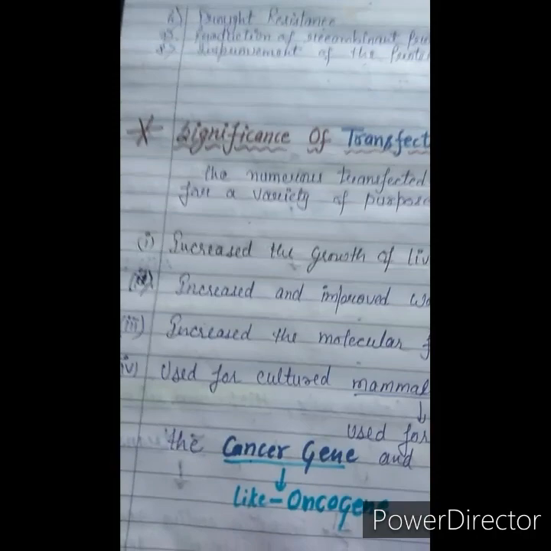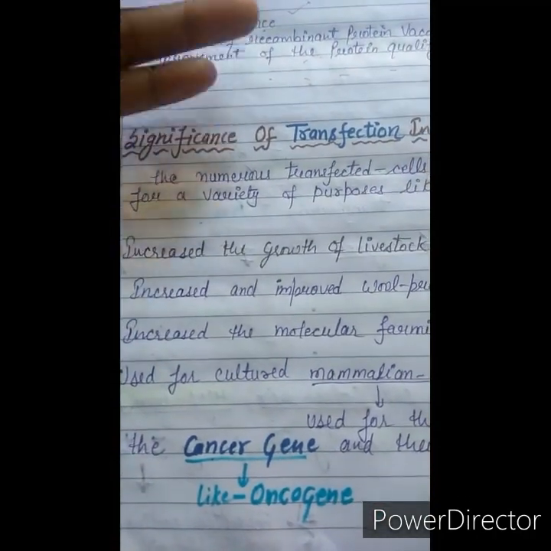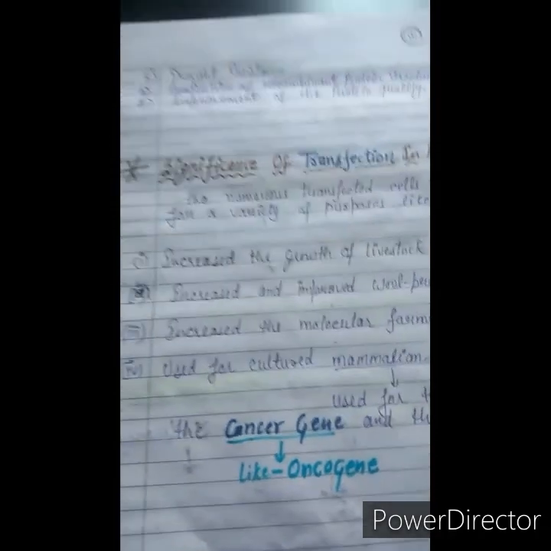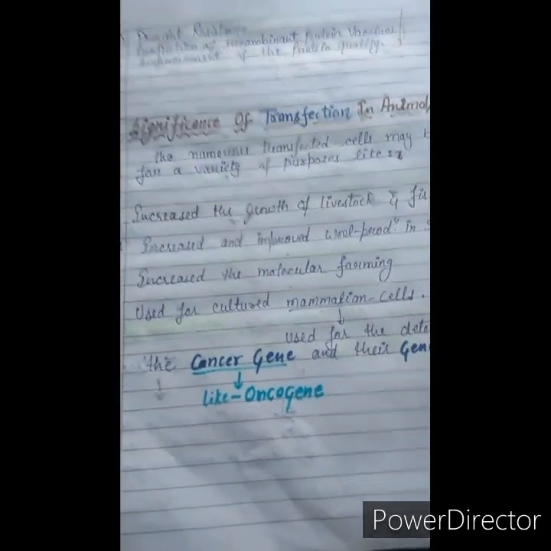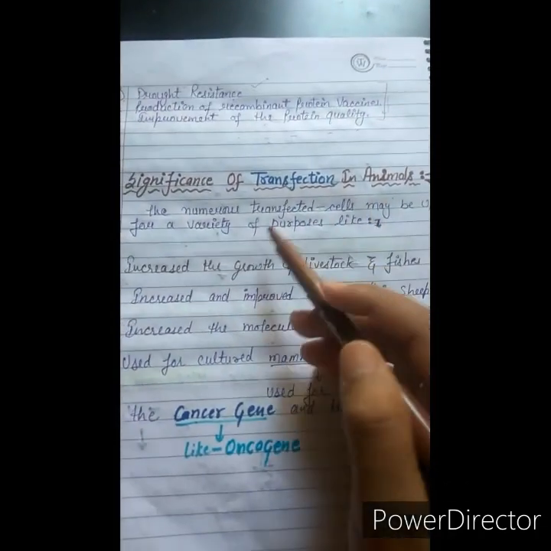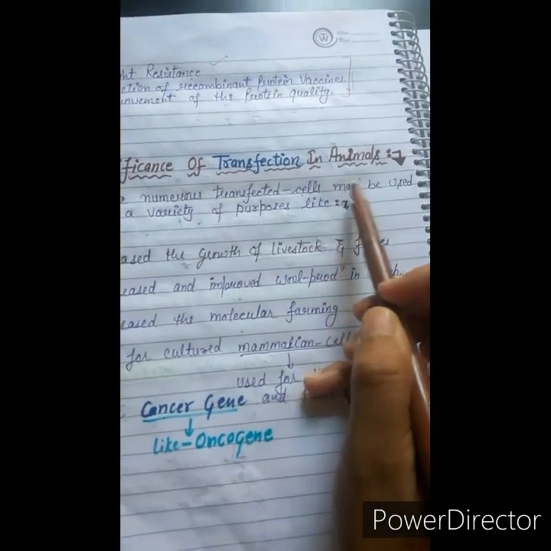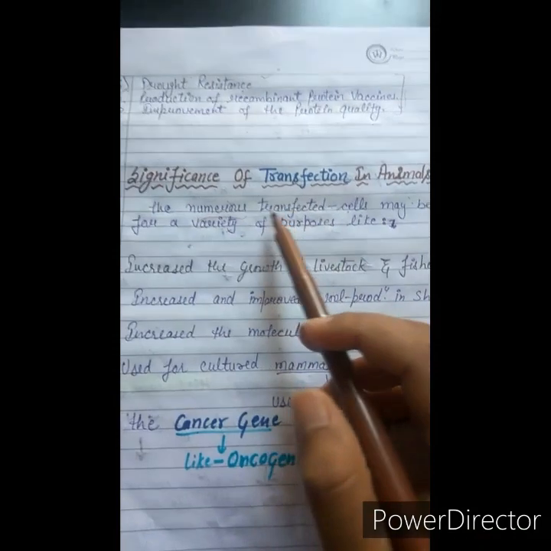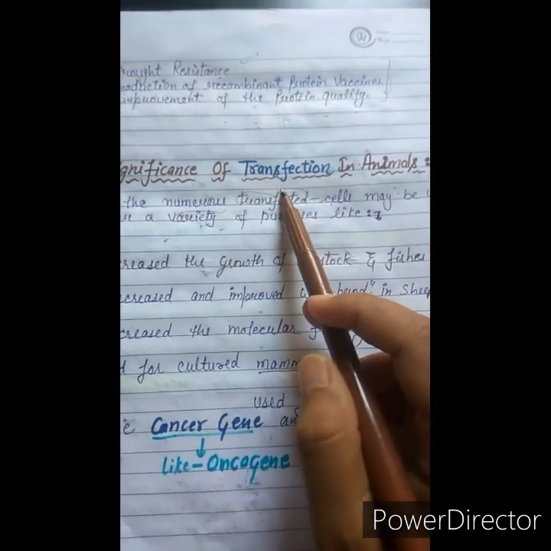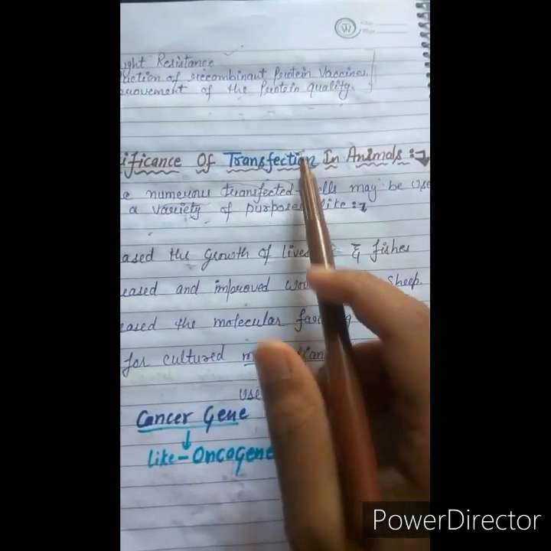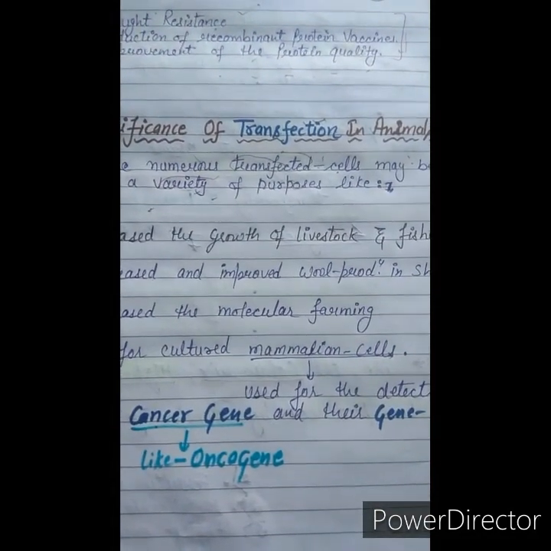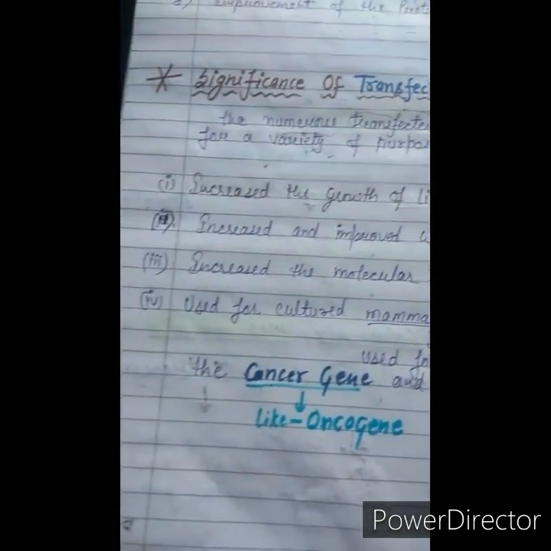Same as that of transgenesis, in case of transfection, some important significances are also there. In case of transfection in animals, the numerous transfected cells may be used for a variety of purposes. These transfected cells also play a role in animals to protect the transgenic animals from any undesirable disease.